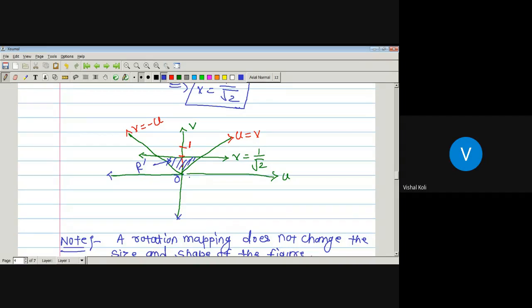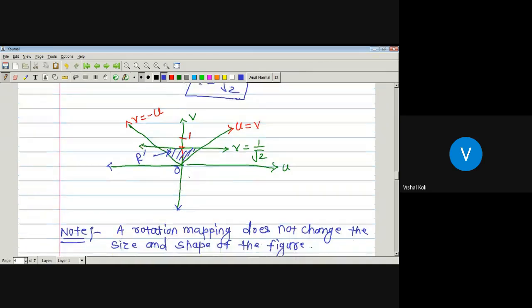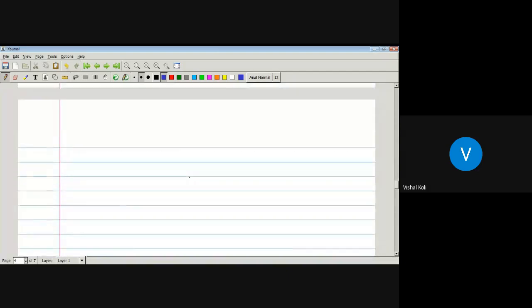Okay. Now the last type, which is nothing but the second last, magnification. So see what a magnification is.